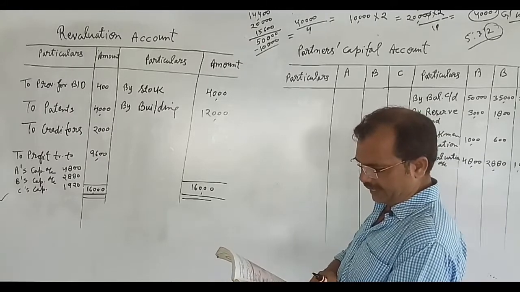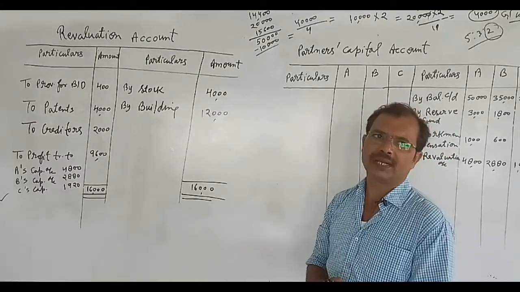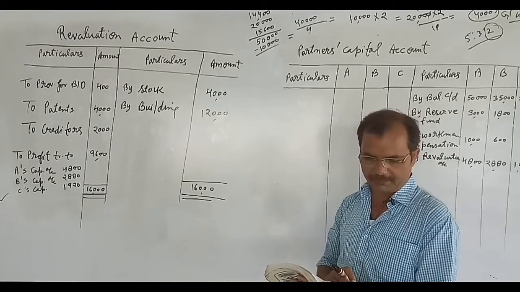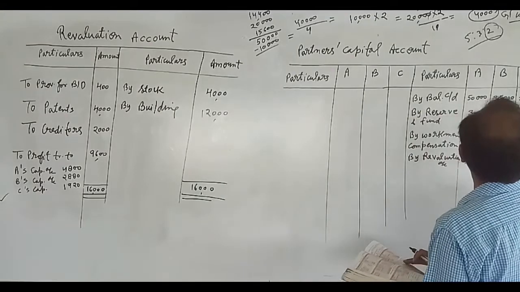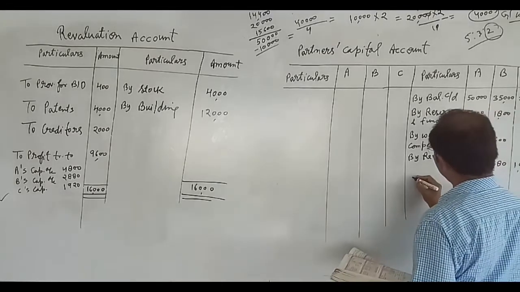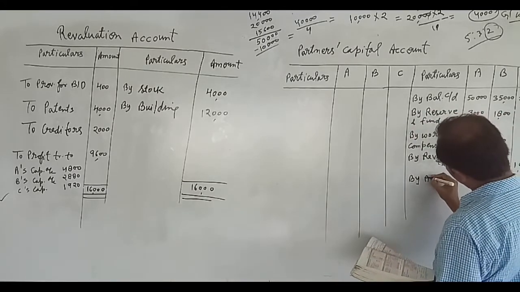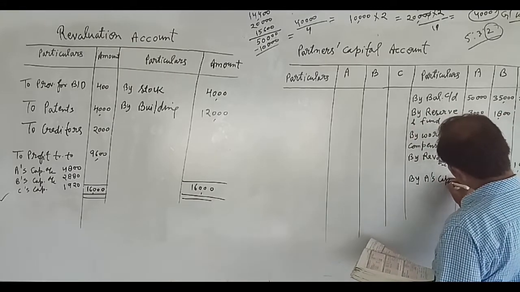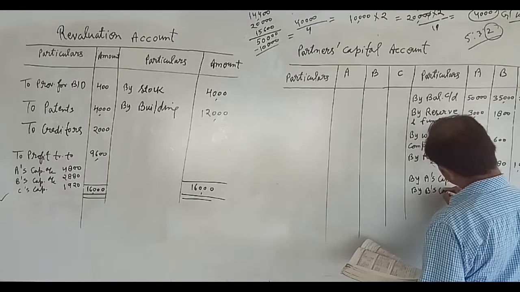This goodwill amount will be written in the capital account. How will we write? This is the main thing you will have to learn at the time of preparing partner's capital account. This amount will be written in the column of that person who is taking retirement. So we will write here by A's capital and by B's capital.